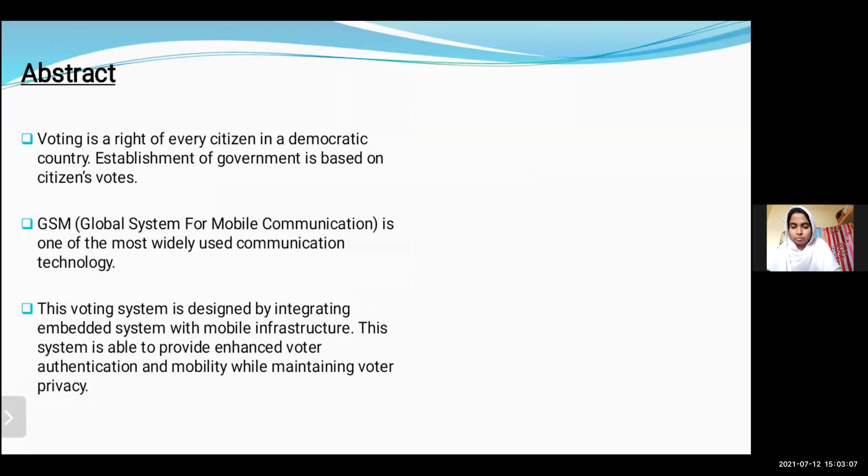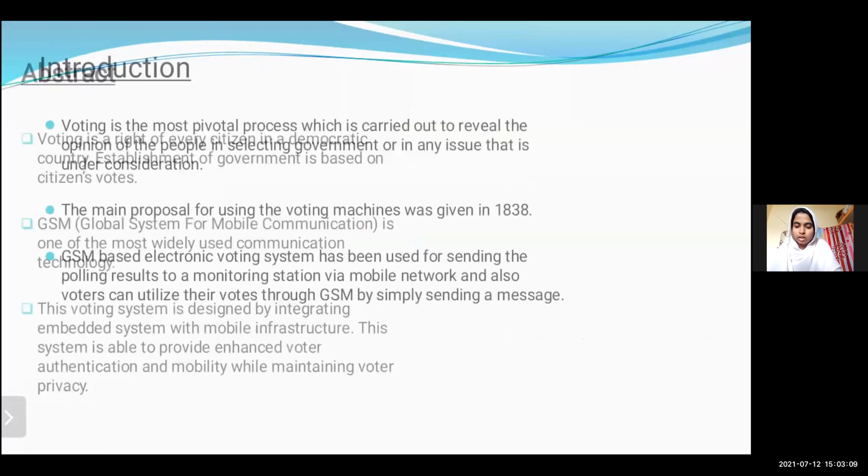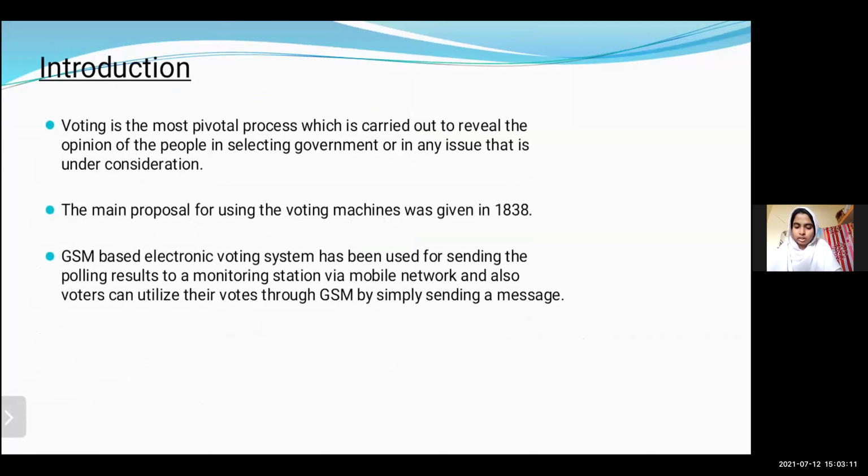Coming to the introduction part, the EVMs were developed in 1980 and tested by the state-owned Electronics Corporation of India and Bharat Electronics, and were introduced in Indian elections between 1998 and 2001.